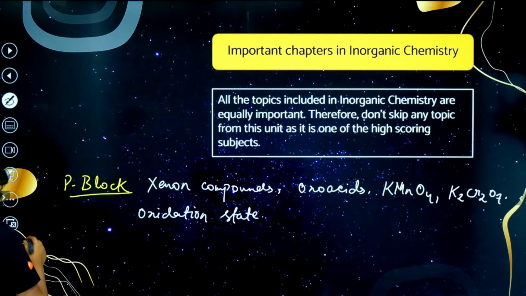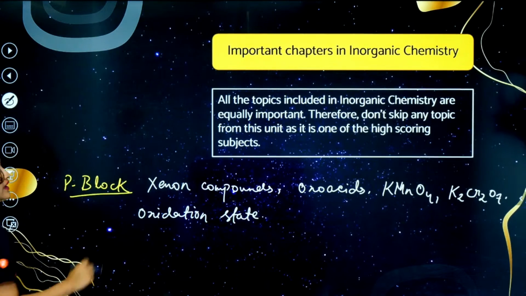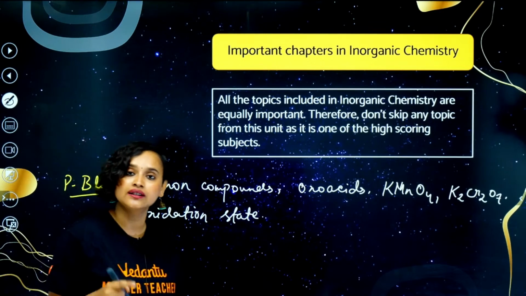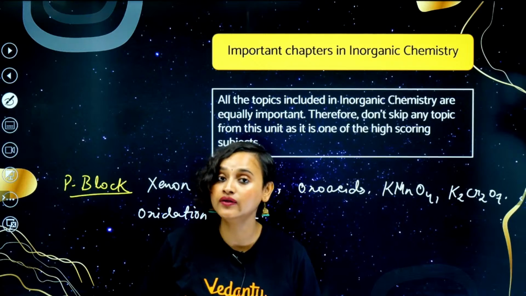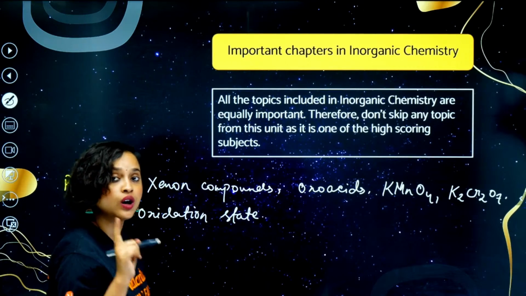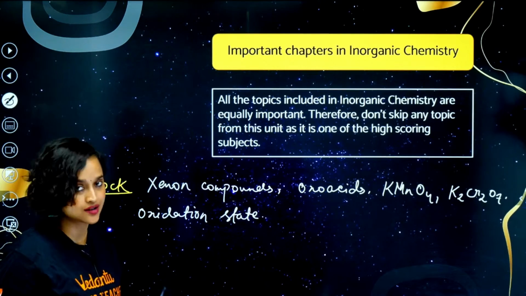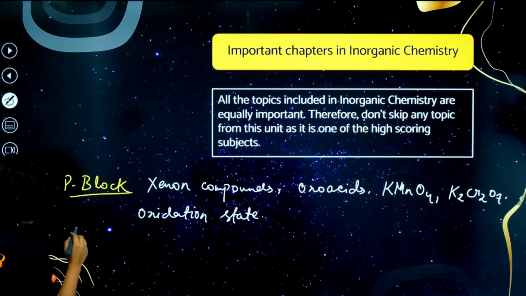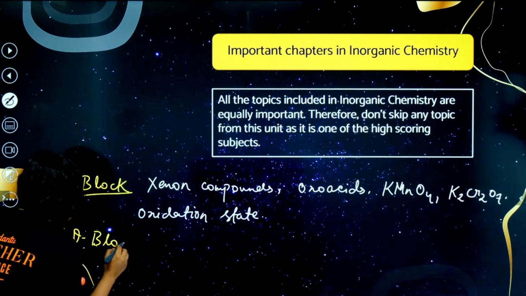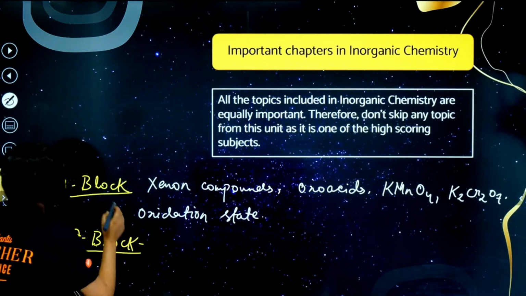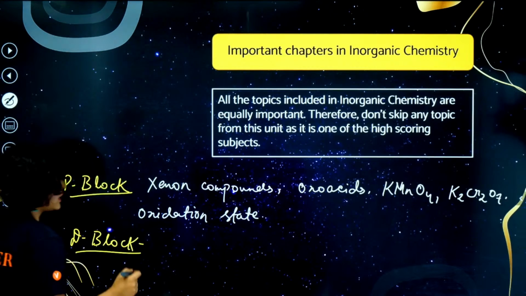Now, in case of D and F block, most of the questions are related to lanthanoid contraction. However, oxidation state is also another area from which they may ask you questions, okay? So let's write that down as well. I'm going to send you the PDF in the Telegram channel so you can watch it there also.